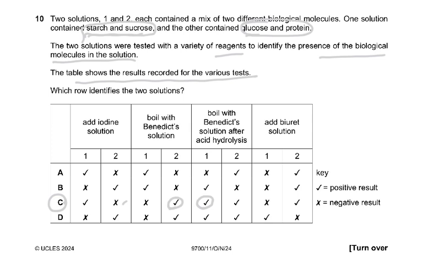And why will it be positive with acid hydrolysis? Because number 2 contained glucose, and glucose would still show a reaction in 2, and protein would be positive in 2, which is glucose and protein.